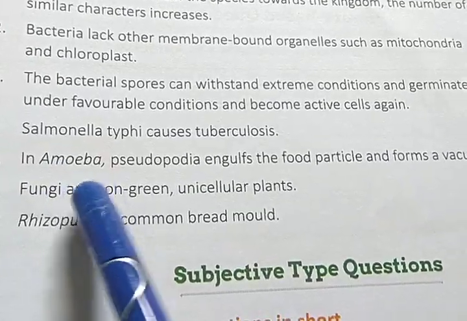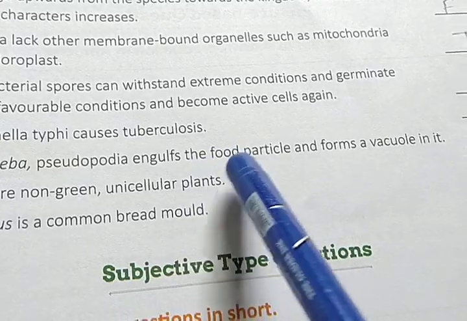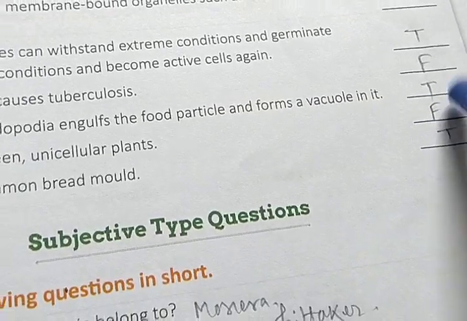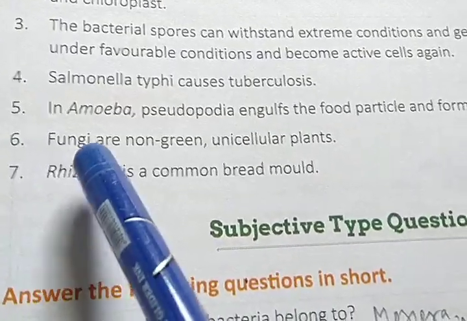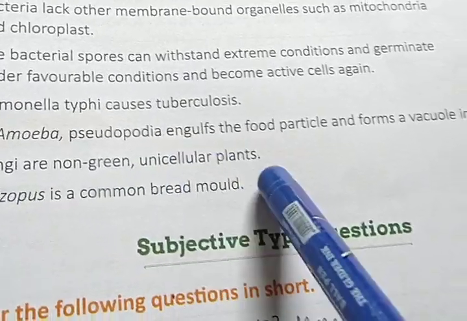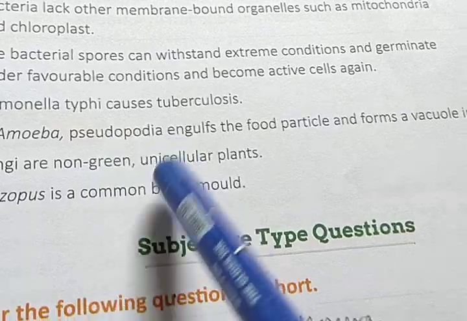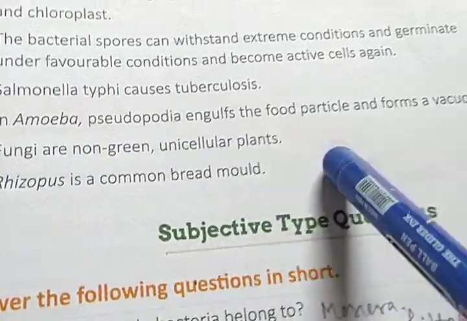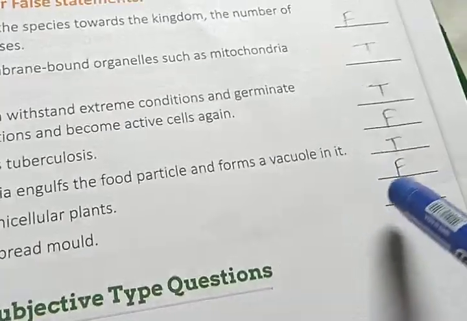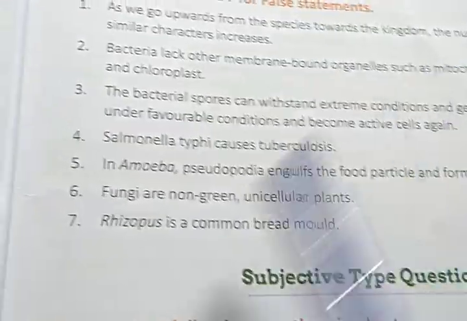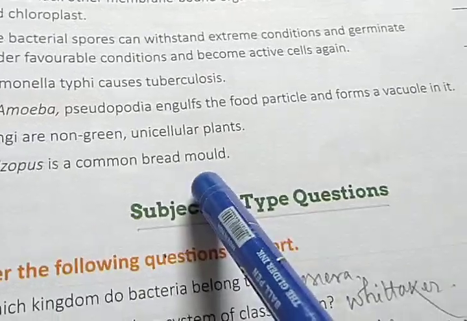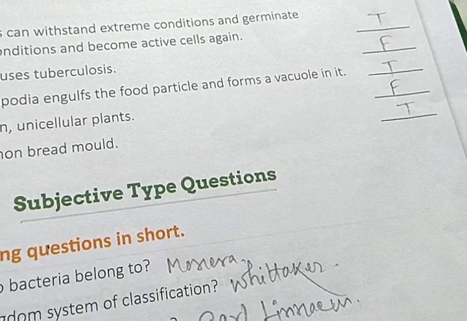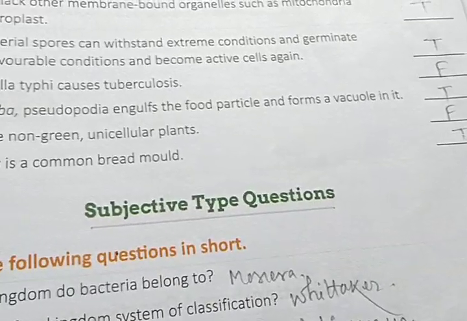Next, in amoeba, pseudopodia engulf the food particles and form a vacuole. Answer will be true. Next, fungi are non-green unicellular plants. This portion is true, but fungi may be unicellular or multicellular. That's why the answer will be false. Rhizopus is a common bread mold. Answer will be true.